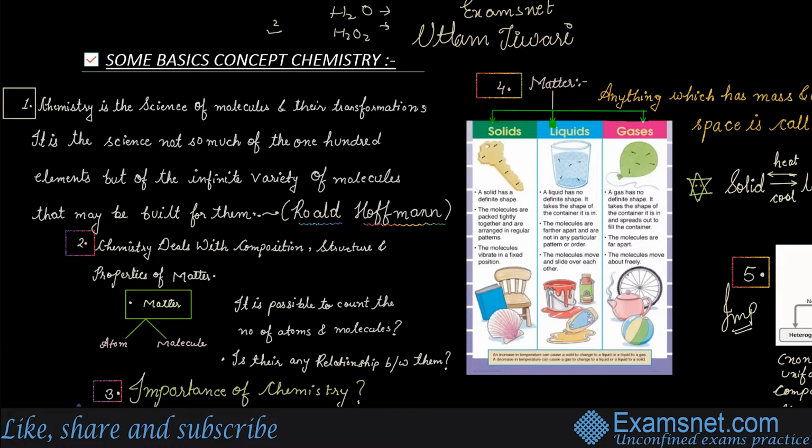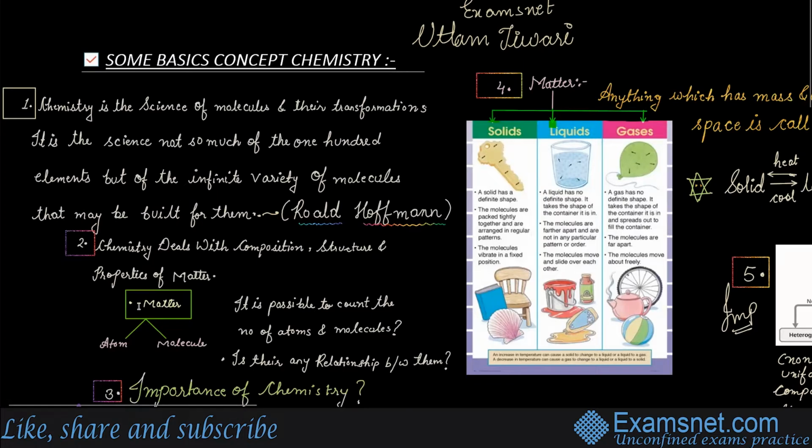So this chapter will tell you about every element, every compound, and every molecule which you're going to study later. So Roald said that it is not about 100 elements, but also about the infinite variety of molecules that help to build them. That's the definition Roald gave of chemistry, and it was very precise.